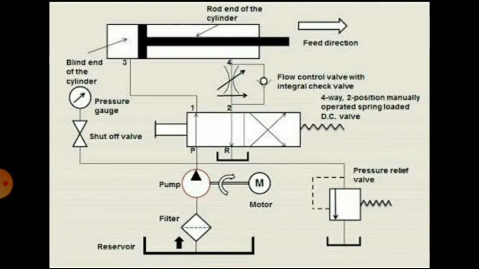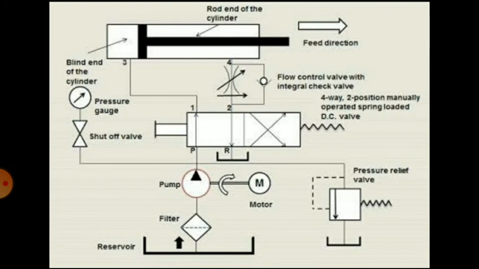That is the application area, or you can say the actuator. In between the actuator and the direction control valve there is a flow control valve, so you will get the flow at a controlled rate. And on the right hand side you can see the pressure relief valve. So these are the various elements of the hydraulic system.